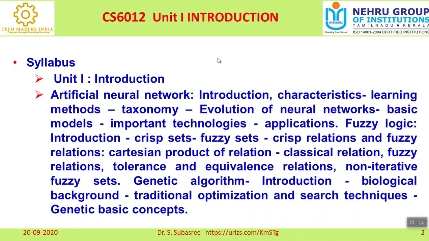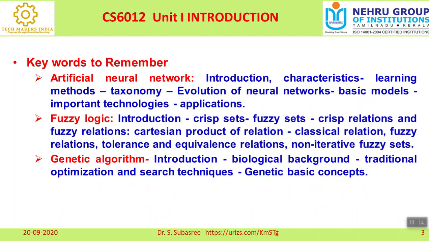We know very well that we have artificial intelligence, and it deals with fuzzy logic and also genetic algorithm. As far as the artificial neural network is concerned, it is used for learning and training purposes.